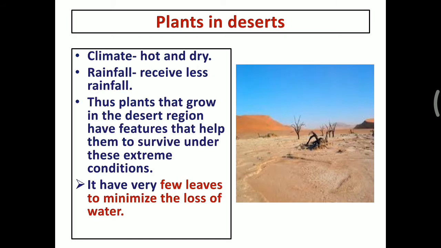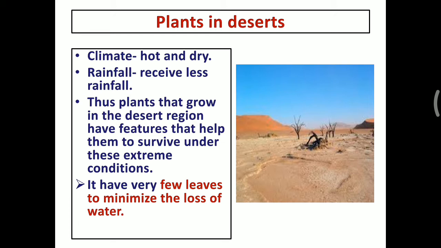The first one, plants in desert. Look at this image. This is a desert. The climate of the desert is always hot and very dry. The desert receives only little rainfall throughout the year, but some plants grow in the desert. How do those plants grow in the desert? How do they adapt to those surroundings?